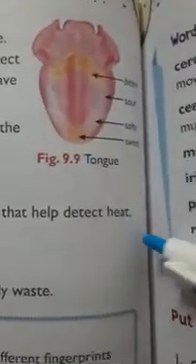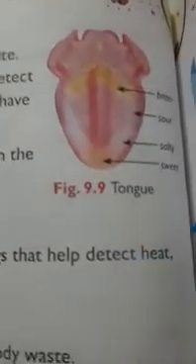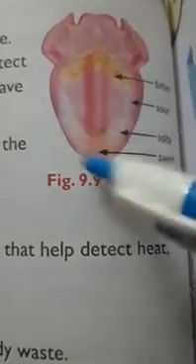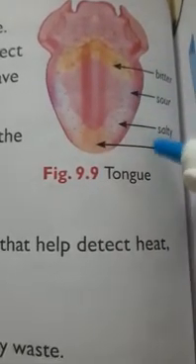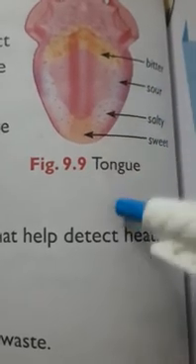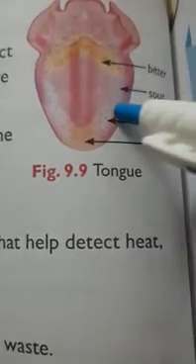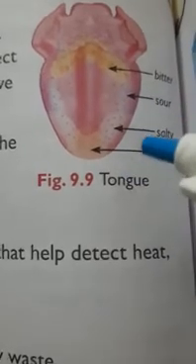Next sense organ is tongue. Let's see the parts of the tongue. Actually, on the tongue, some taste buds are present. When you observe your tongue in the mirror, you can see dots like these, all the dots you can feel on your tongue. So actually these are taste buds. Different taste buds give us different tastes, whatever we eat.